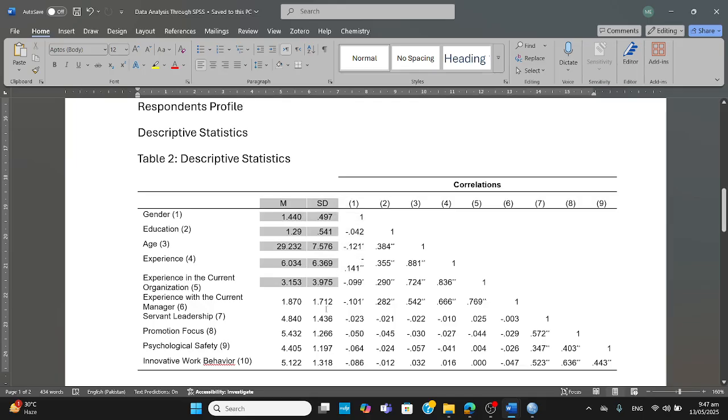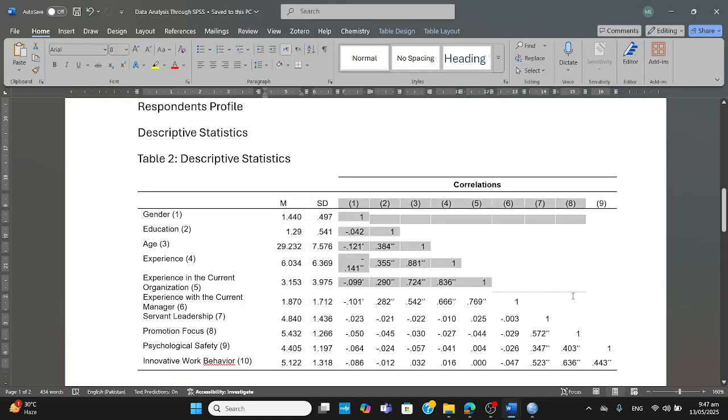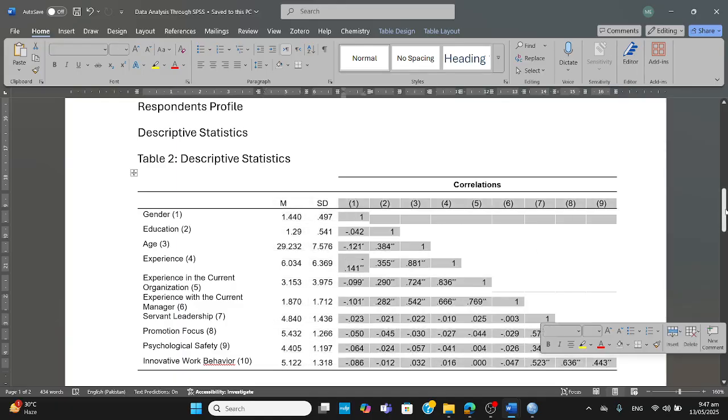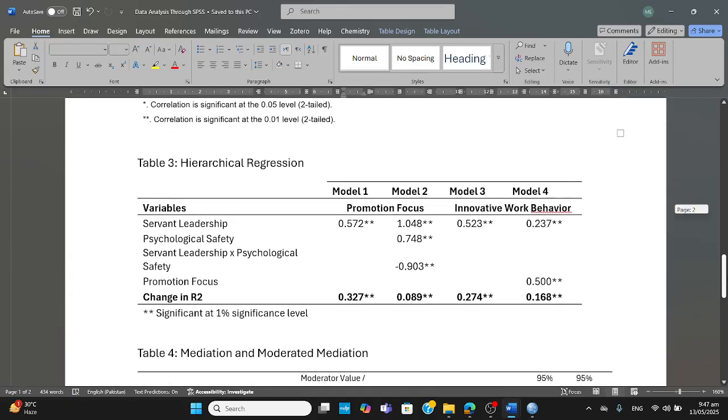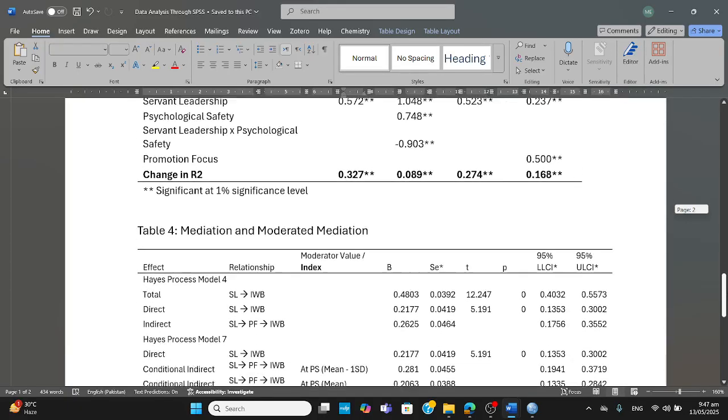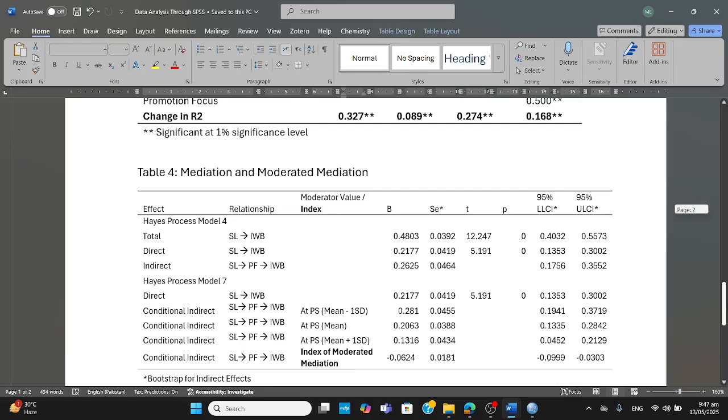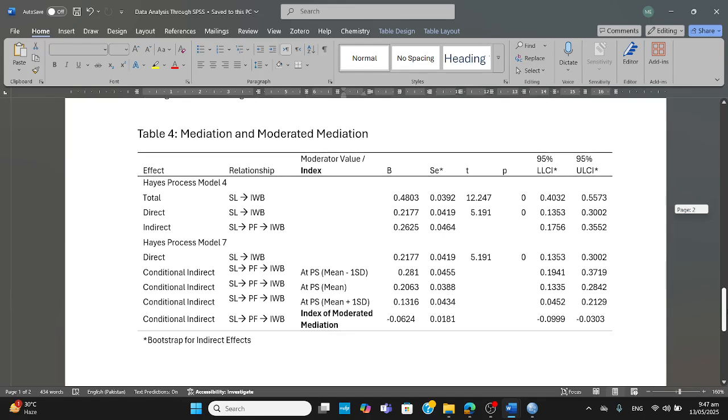You can see we have mean and standard deviation for all the variables used in the study, and then we have got the correlation values. Next to it, we have this hierarchical regression providing the results for all the hypotheses. We would run them, and then at the end, we have the mediated moderation model. All these things were done through SPSS.